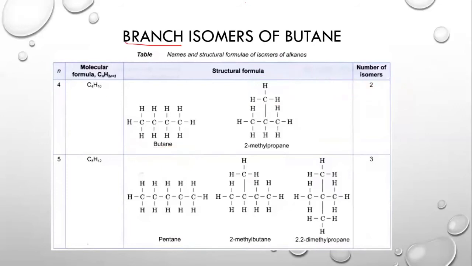The first rule in naming is to find the longest carbon chain. What do I mean by the longest carbon chain? The longest carbon chain means the chain that is continuous and has 3 or 4 or multiple carbons, and this chain has 3 carbons. 3 means prop, so this becomes propane. The longest carbon chain becomes propane. Then we need to identify the branch that has been added.